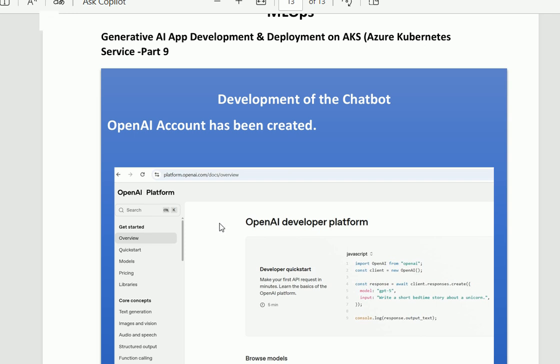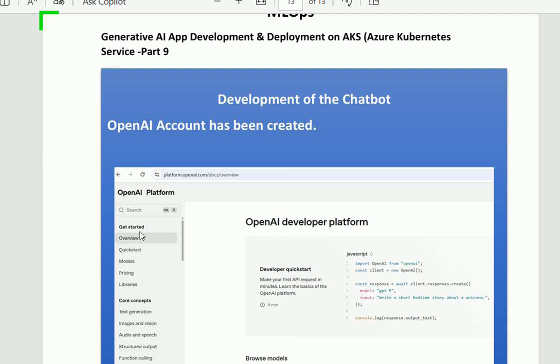We have also discussed the IDE, which is Visual Studio Code. Along with that, we need the OpenAI key so that we can use it in our Python code. And then we have created the OpenAI key by signing up on the OpenAI portal.